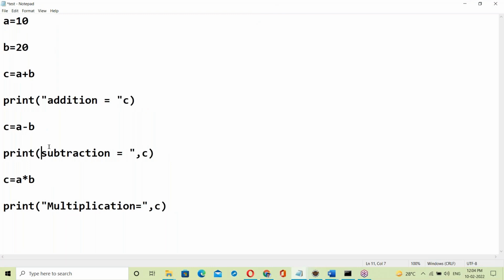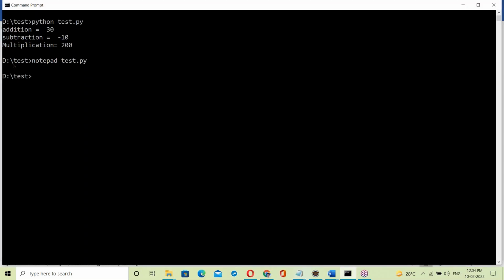Suppose I introduce some mistakes. There are three errors actually. Now what happens here? See this: at the first error it stopped. It did not check all the errors, it only stopped at the first error.